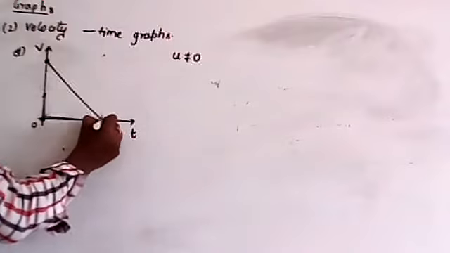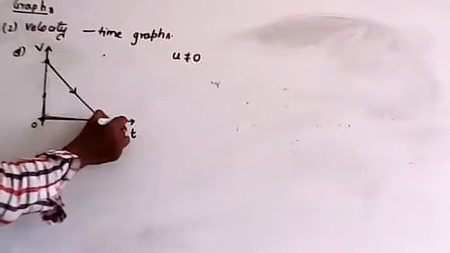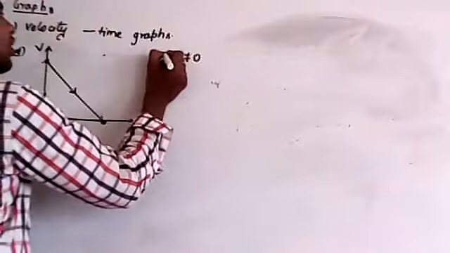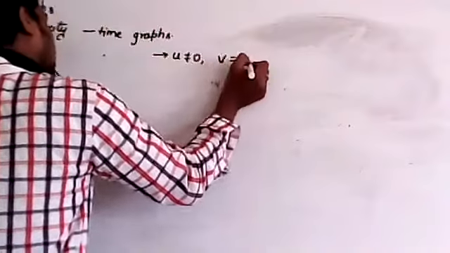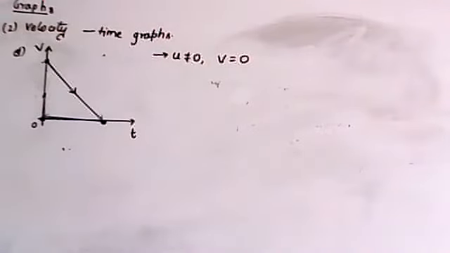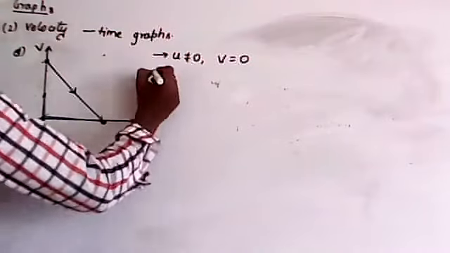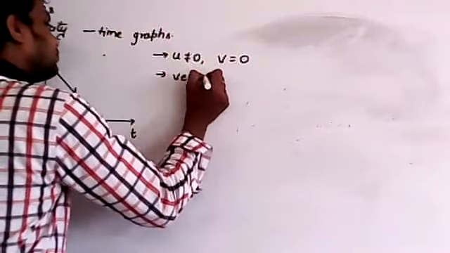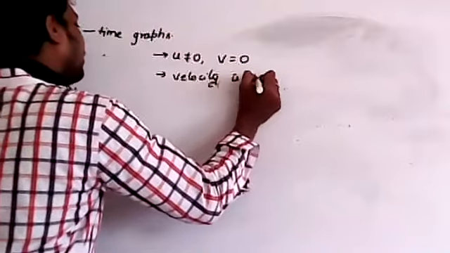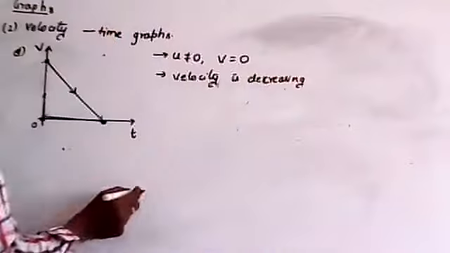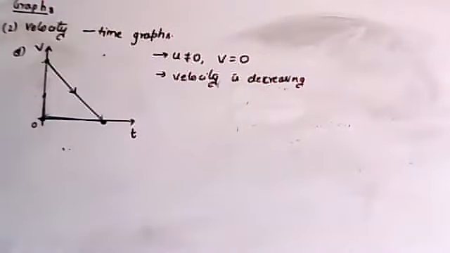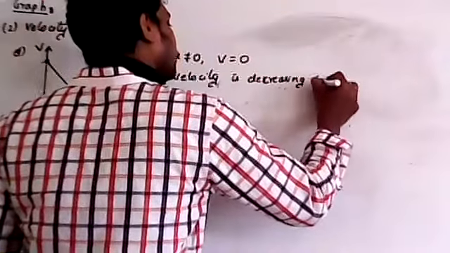Therefore, from this graph, you can say that the initial velocity is not equal to 0. This is the initial point, this is the final point. But the final velocity v is equal to 0. Now remember, here velocity is decreasing, so it is very clear that velocity is decreasing. Decreasing means negative. Are you clear?